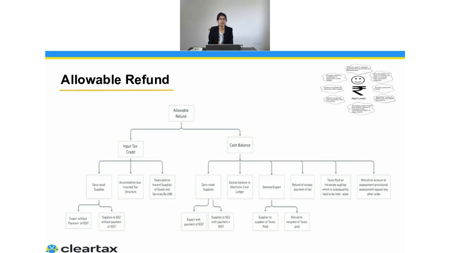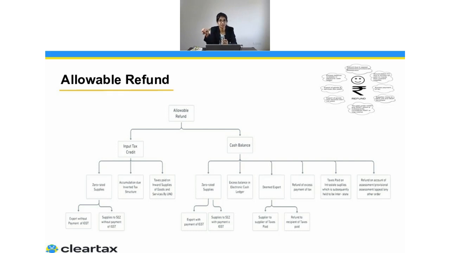But here there is a certain clarification, because think of a case. Let's say I purchased something at the rate of 18%. Now I was about to sell it. Let's say after 2 months, I have stock and I've already claimed the ITC. It was there in the electronic credit ledger. When I was about to sell, I come to know the tax rate has been changed. So the tax rate instead of 18% is now 12%.